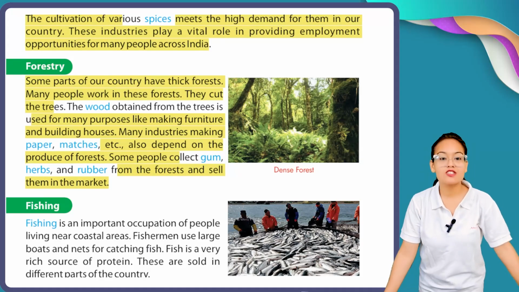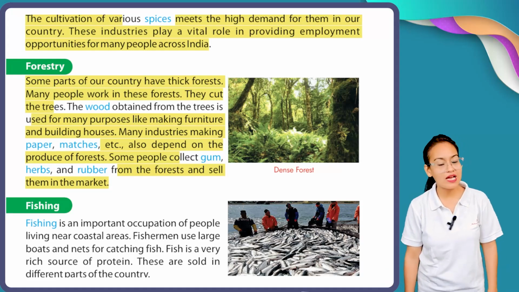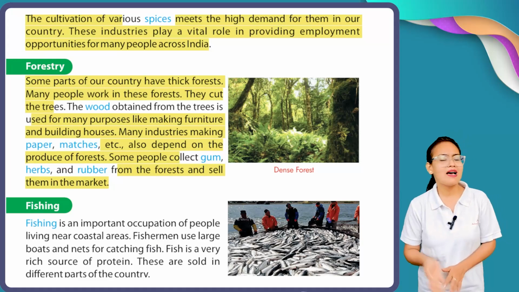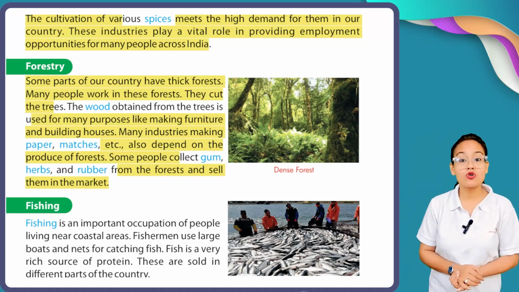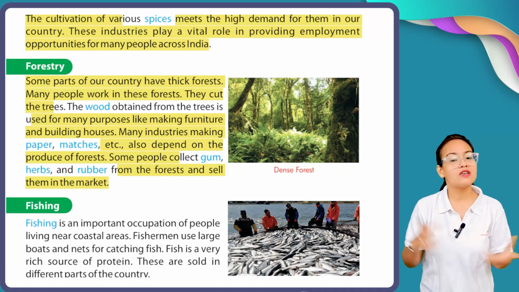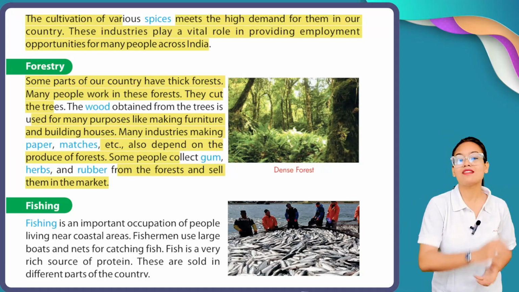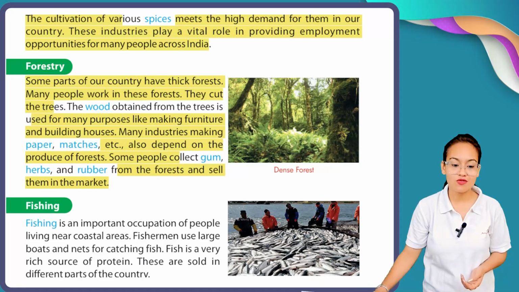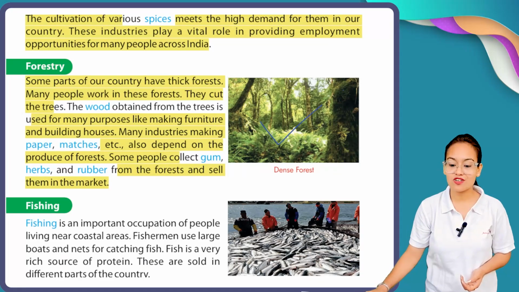So this industry also generates employment. Like paper industry, matchbox industry. Okay, and some people also collect gum, herbs and rubber from gum trees and rubber trees, and sell them in the market. So all these products we get from the forest. Here you can see this is a dense forest.